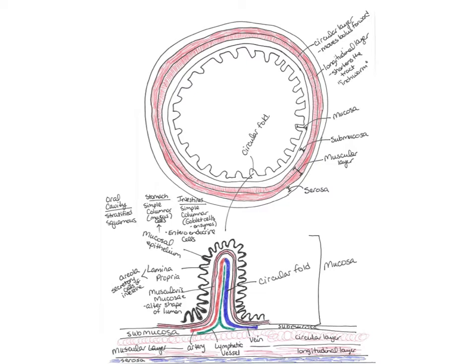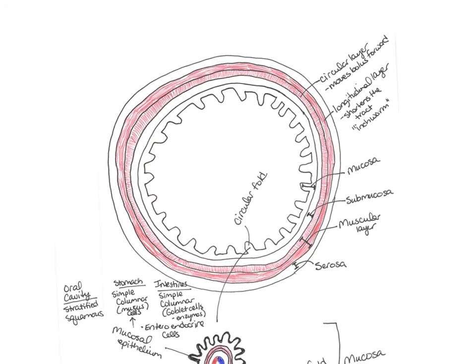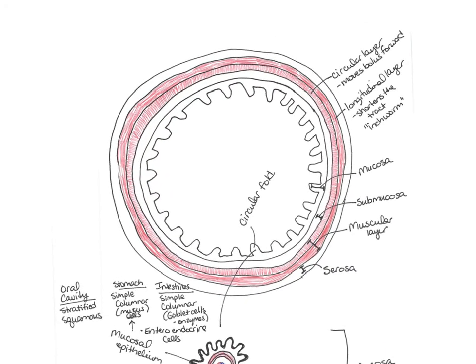So before we go any further, I want to talk about the histology, or the histological organization of the entire digestive tract. So we're going to go over an overview of what the cells and the layers look like in this digestive tract. So again, remember, the digestive tract includes the mouth or the oral cavity, the pharynx, which is the throat, the esophagus, the stomach, the small intestine, the large intestine, and then at the end we've got the rectum and the anus. So we are going to look at the histology.